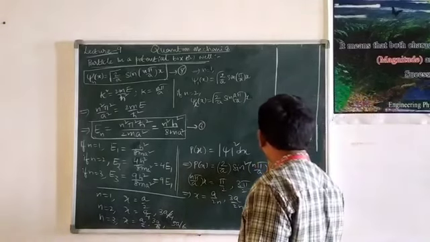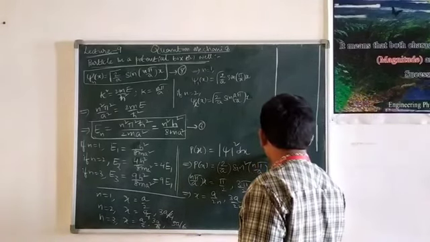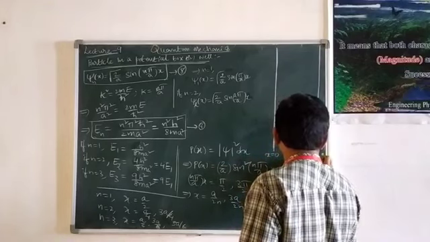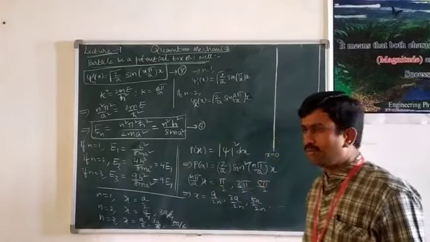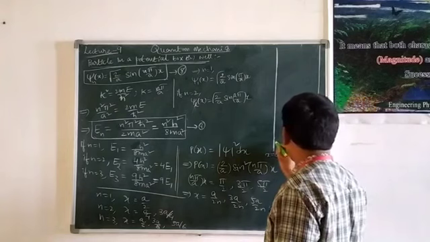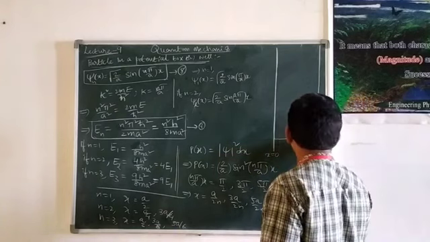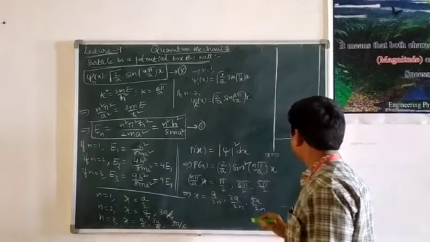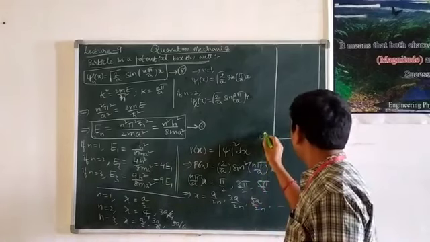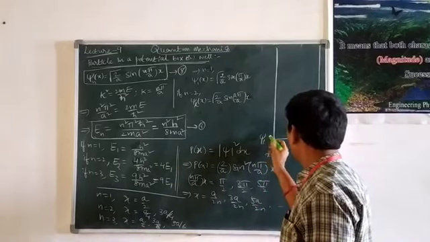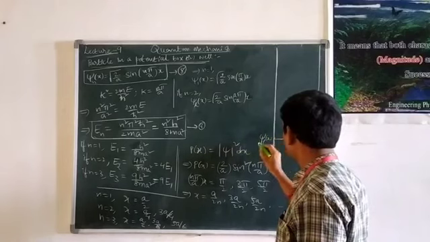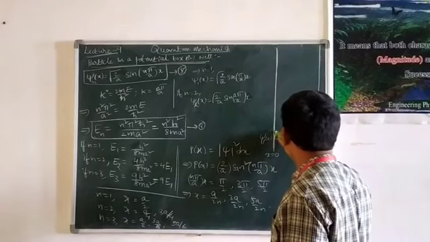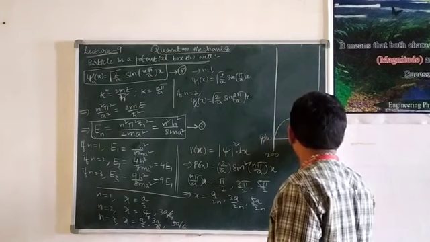As we already discussed, the boundary conditions are x equal to 0 and x equal to a. Now, for example, let us say n is equal to 1, then the wave function is psi 1 of x. Then the wave will be like this.